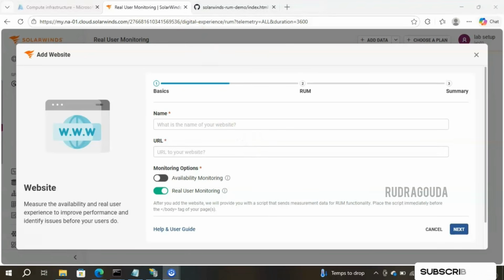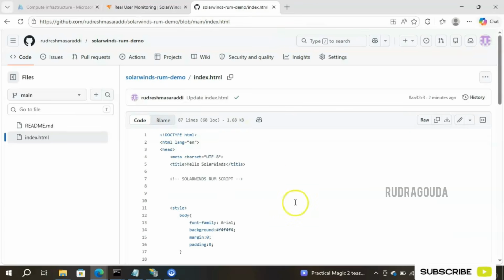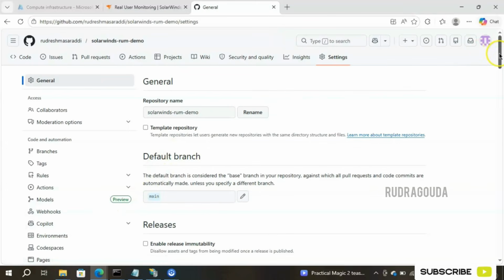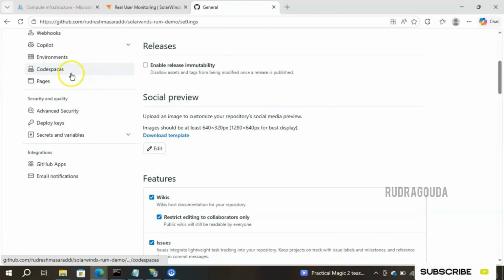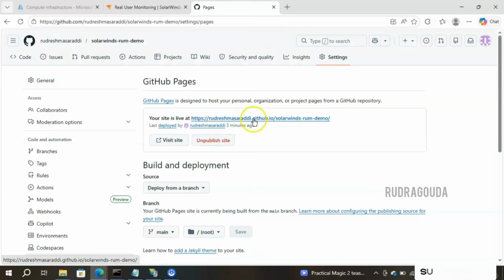For example, currently I wanted to monitor one of the websites which shows the important places in Bangalore. So let me show you what exact website I wanted to monitor here as real user monitoring. I'll go to the GitHub. Okay, this is one of my websites. Let me go to the settings and then scroll a little down, go for pages and then click on the website name.